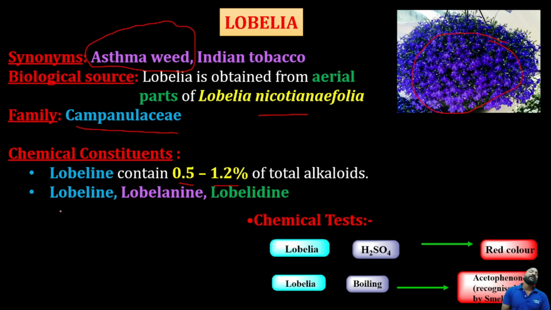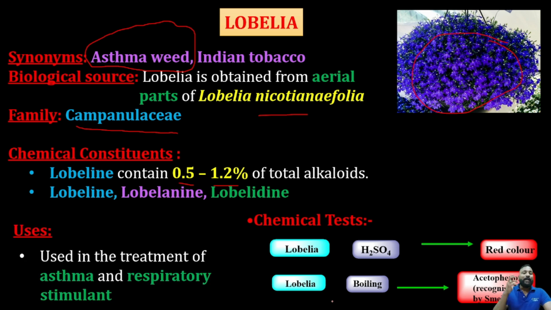When coming to the chemical test, sometimes we need to remember this too. When lobelia is treated with H2SO4, it gives a red color. Also, when lobelia aerial parts are boiled, they liberate a smell which is identified as acetophenone.